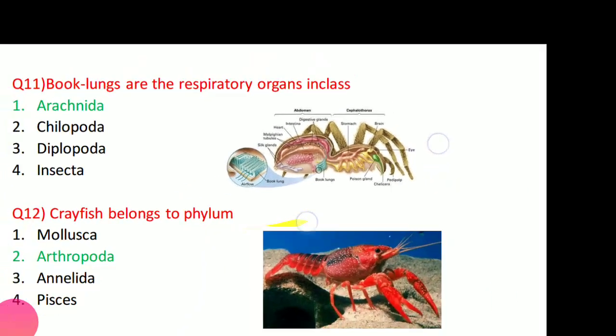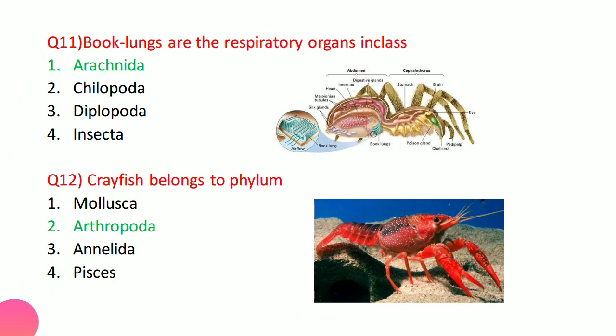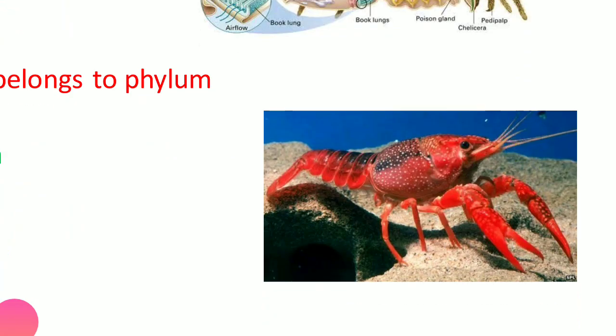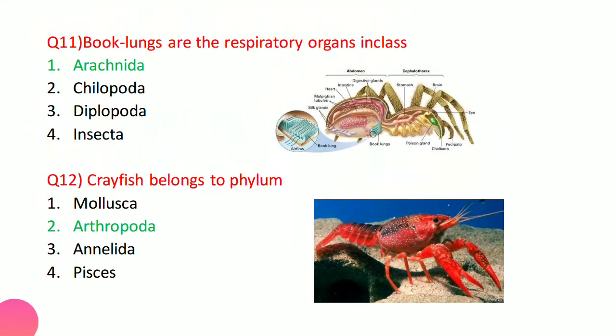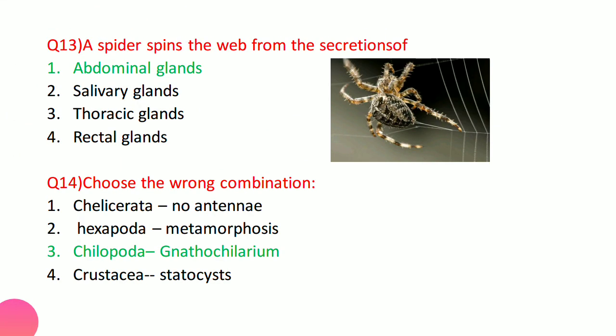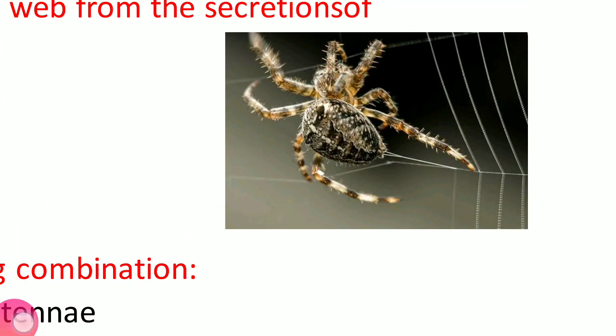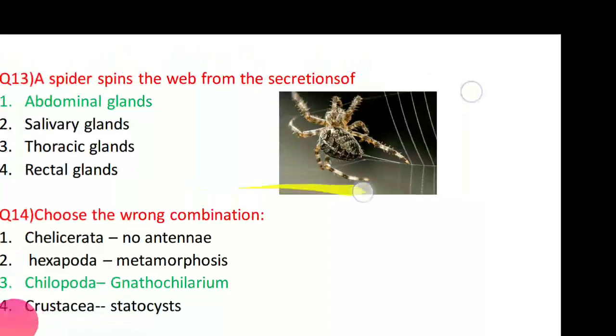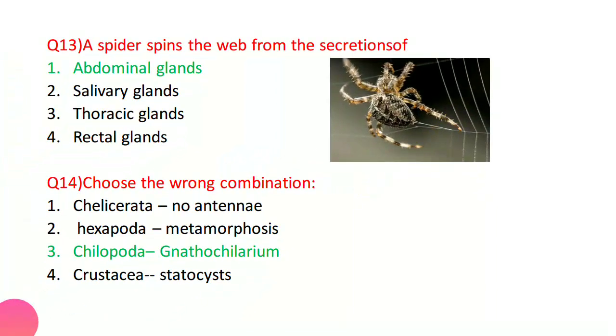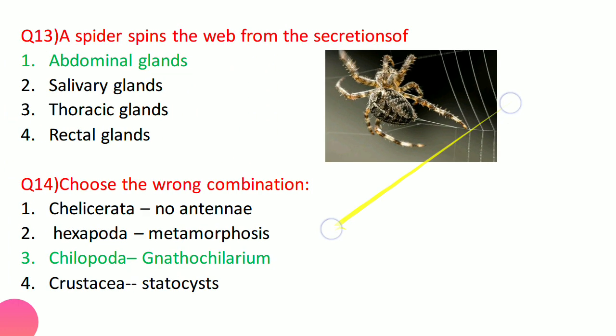Now coming to the next question, crayfish belongs to the phylum. Crayfish, you can see here, this is the crayfish, and just by looking at the biramous appendages and so many jointed appendages, you can say it belongs to which phylum? Arthropoda. Now coming to the next question, the spider spins the web from the secretion of. Actually, spiders have one abdominal gland. That abdominal gland secretes the silk, and just because of that abdominal gland, they spin the web.